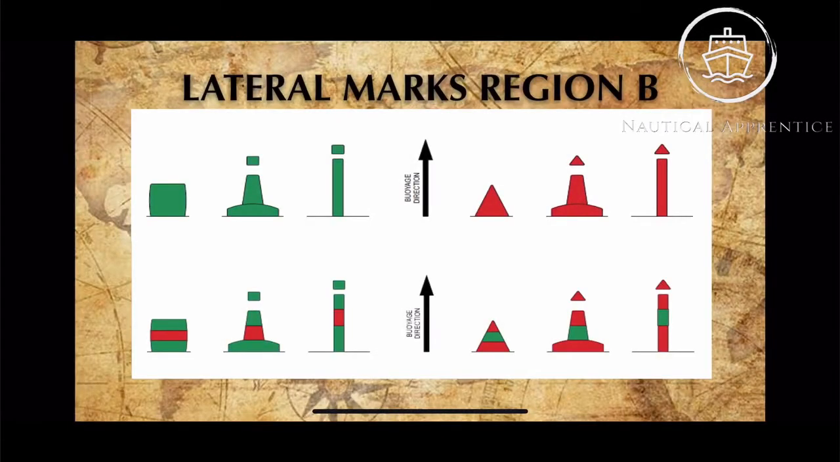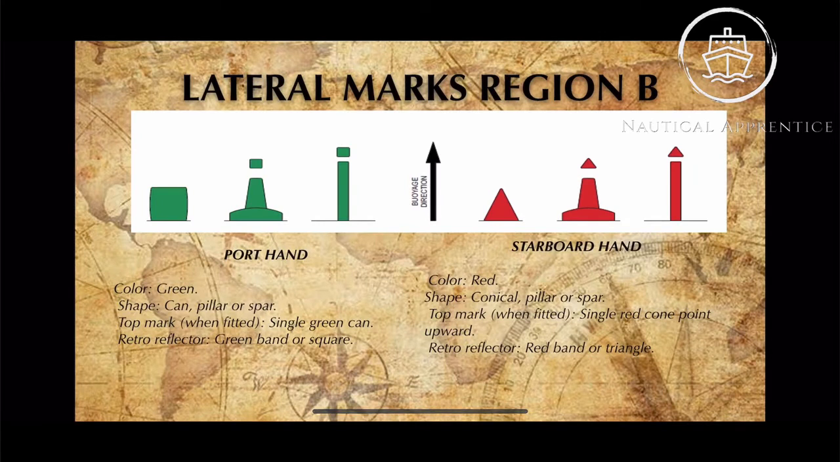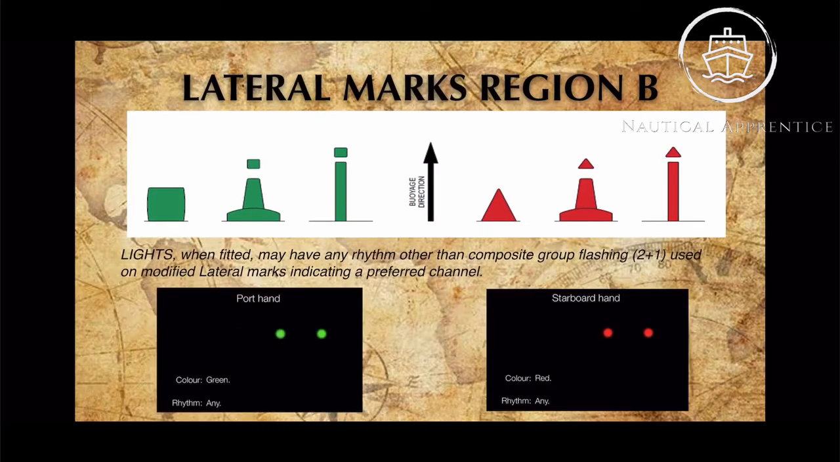For the lateral marks in region B, everything will be the same except the colors and lights will be swapped. For the port hand buoy in region B, the color will be green, the shape can be can, pillar or spar, the top mark will be fitted with a single green can and the retro tape will be a green band or square. And for the starboard hand, the color will be the opposite, red, the shape will be conical, pillar or spar, the top mark will be a single red cone pointing upward and the retro tape will be a red band or a triangle. And at nighttime, the port hand buoy color will be green and the starboard hand buoy color will be red.